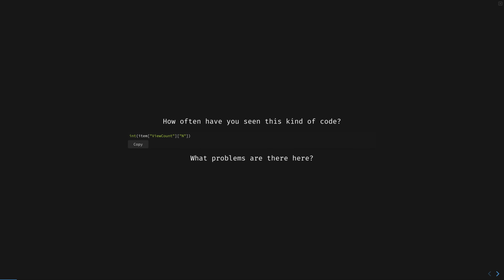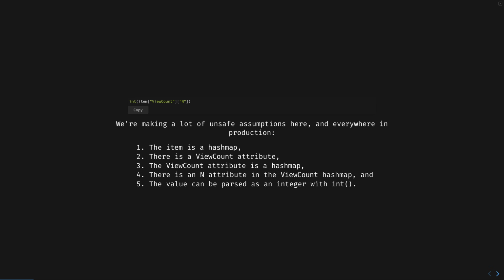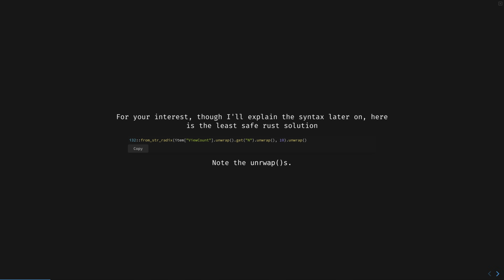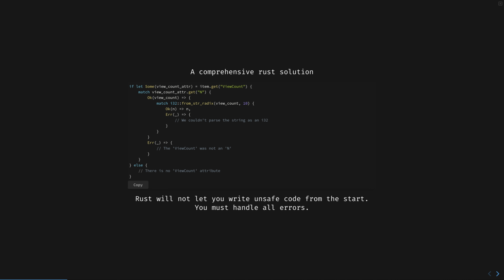The biggest problem here is that this line will page you at 4 a.m. Unsafe assumptions crash our programs at runtime and wake us at 4 a.m. This is exactly as unsafe as the Python solution, but the 3 places it can crash are now explicitly stated. If you want it to never crash, you find alternatives for those unwraps. Here's a verbose version of what that might look like.